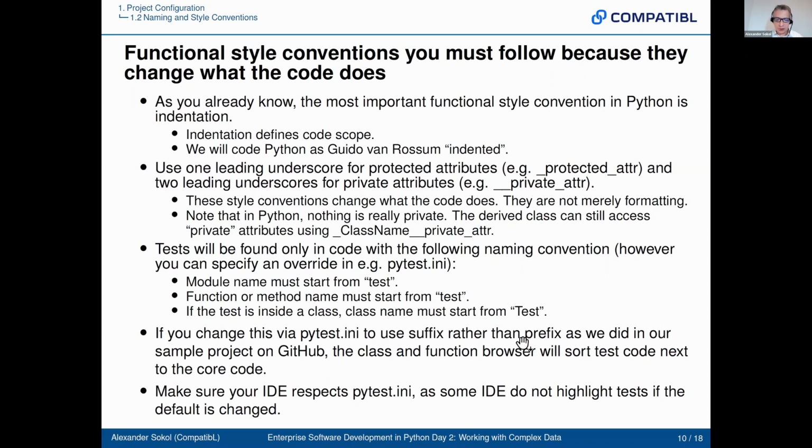Right? So the thing is, you can change some of these conventions, and we do change them, because one of the things this does is create a very inconvenient sorting. If you sort in the class browser, you have classes A, B, C, then a huge number of classes which start with test on T, and then the rest of the alphabet. So it's much easier if you have test as a suffix. Well, there's also another advantage, and again, let me switch to PyCharm.